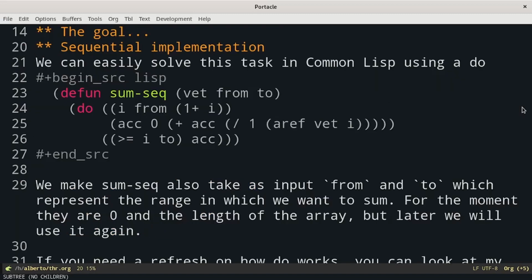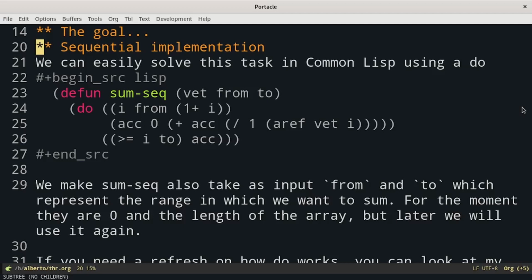Let's start with the sequential implementation. We can easily solve this task in Common Lisp using a do, which is the most general form of loop in Lisp. So we define a function sum-seq, which takes as input the vector and the index from which to which we want to sum. At the beginning they will always be 0 and the length of the array, but later we will use them with different values. If you need a refresh on how it works, you can look at my video on loops in Common Lisp.